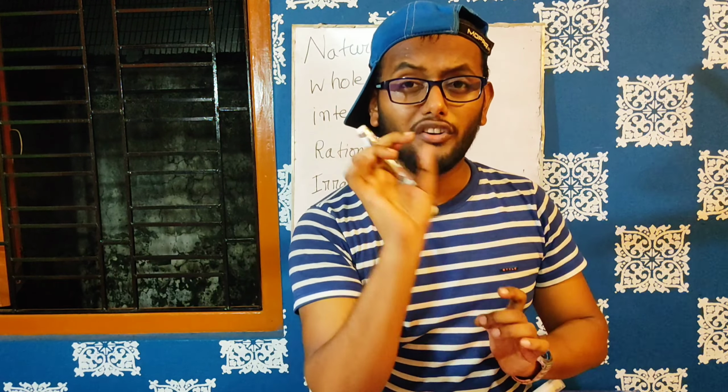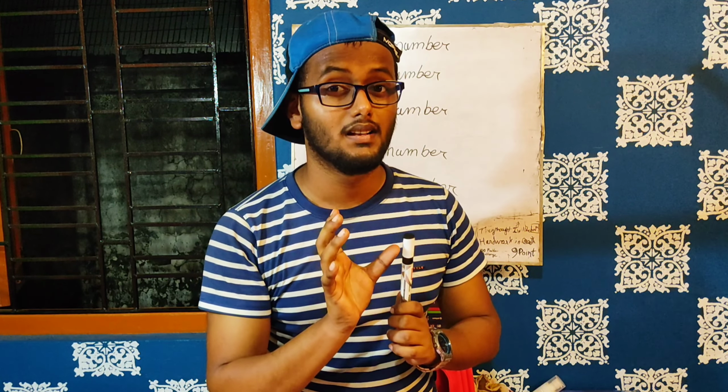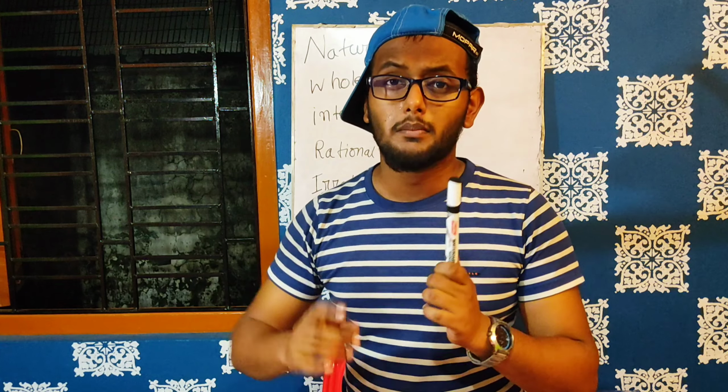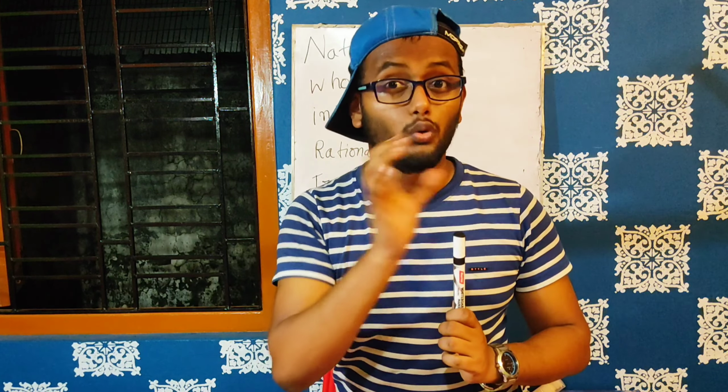But what is a whole number? A whole number is 0 plus the natural numbers. Why did this concept of whole number come? Because in ancient times, we did not have the concept of subtraction. We only had the concept of addition or giving something, but not subtraction. Let's say I have 5 markers, but if I give 5 markers to someone else, how many markers will I have? 0 markers, that means no marker.